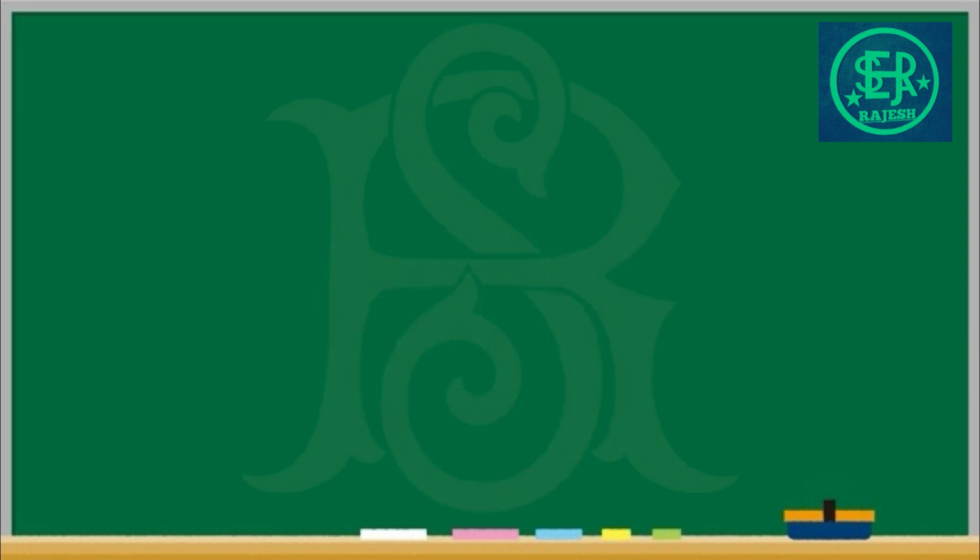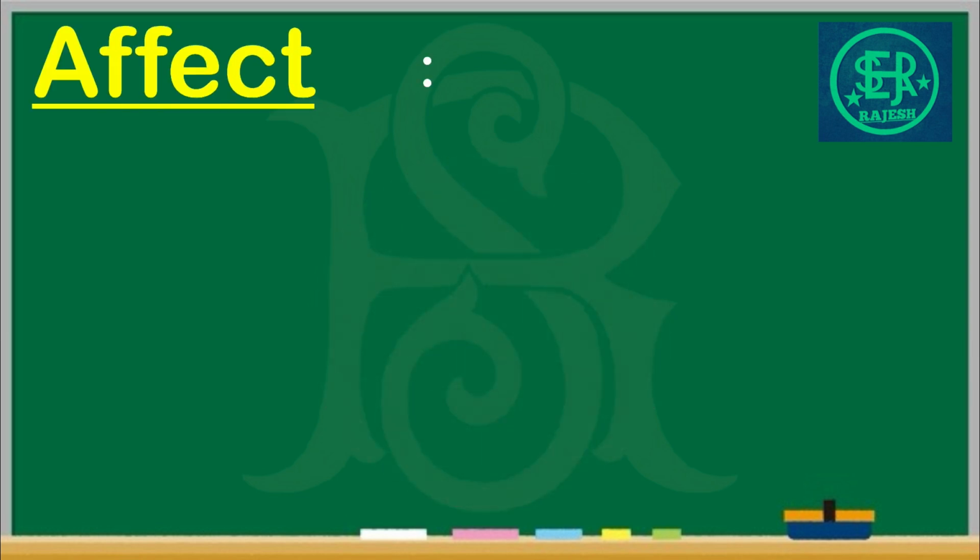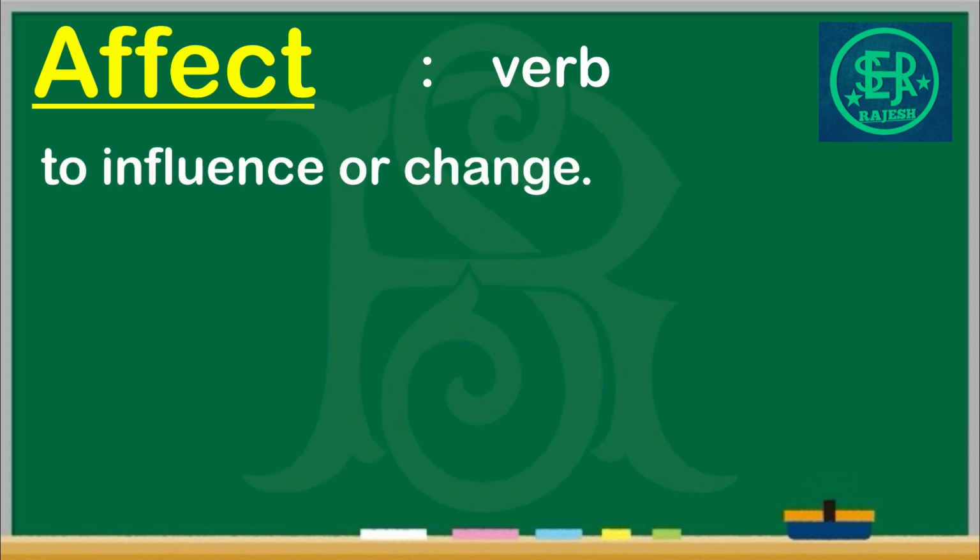Let us start with affect. It is usually a verb. It means to influence or change. An easy way to remember affect as a verb is to remember A is for action. Verbs are actions. Let us look at some examples.